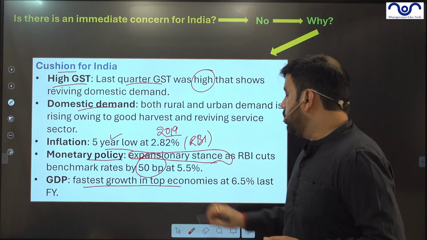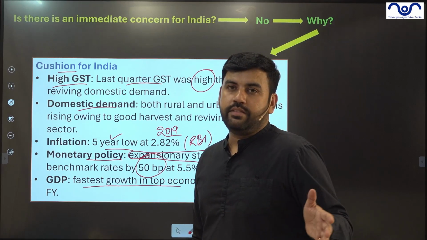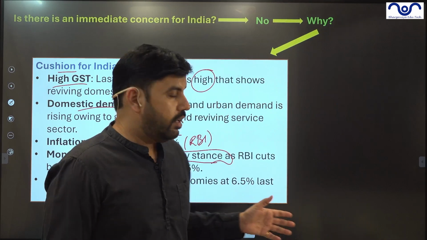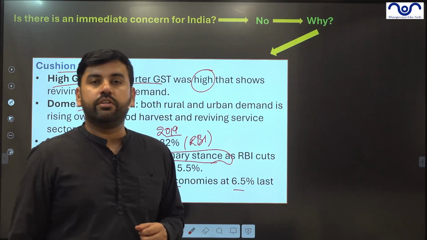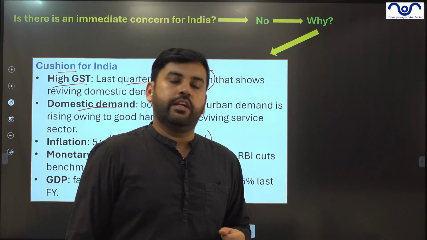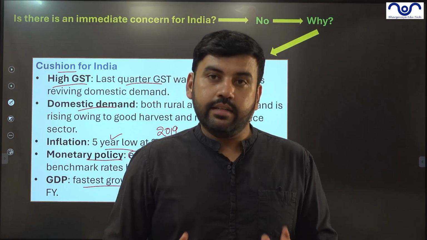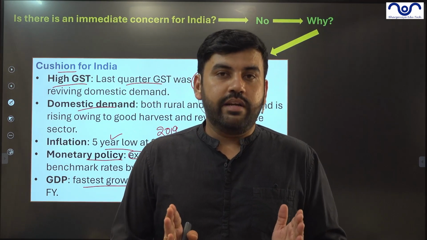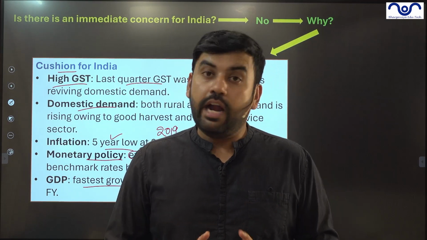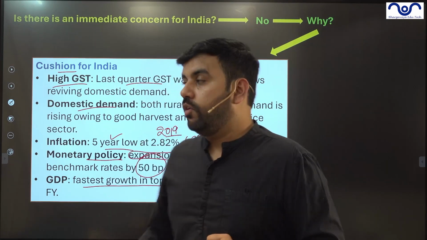GDP: the fastest growth among the top economies. The latest data, also announced in the budget, shows India registered 6.5% GDP growth in the 24 financial year. This has proved that India is, as of now, resilient on the basis of its robust demand, robust economic growth, and a buffer of GST.